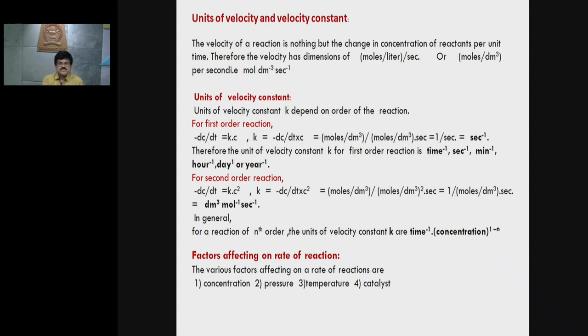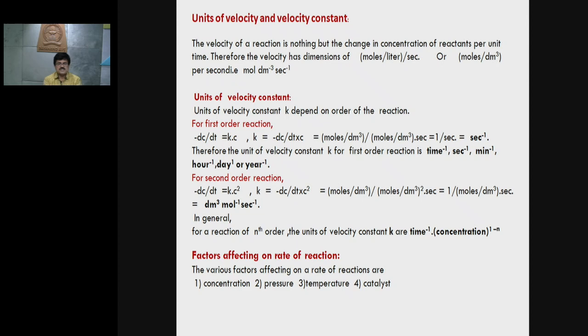Now let me try to discuss the units of velocity and units of velocity constant. The velocity of reaction is nothing but the change in concentration of reactants per unit time. Therefore, the velocity has dimensions of moles per liter per second, or moles per dm cube per second. Now the units of velocity constant. The unit of velocity constant K depends on the order of reaction.